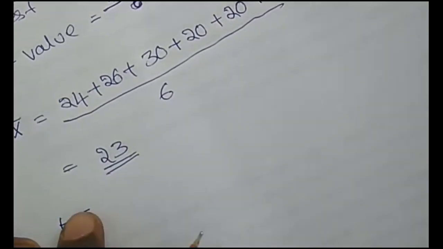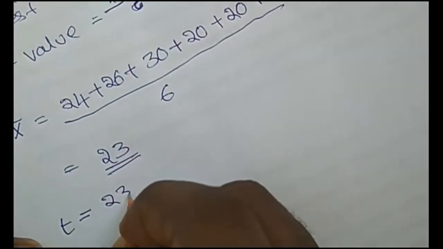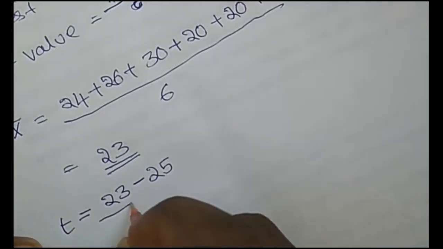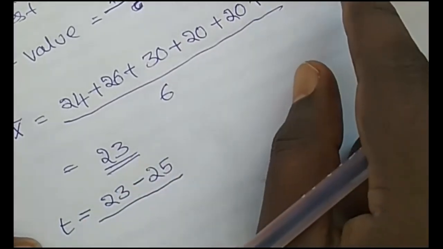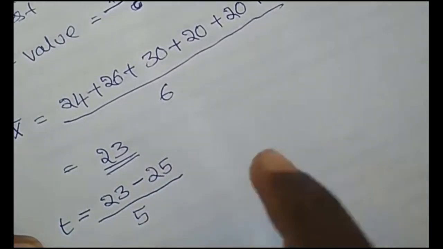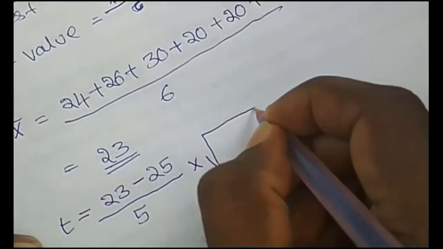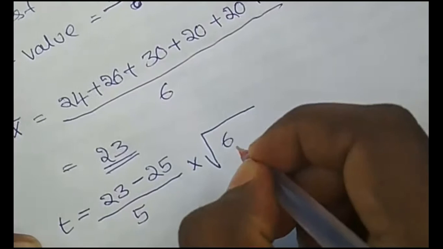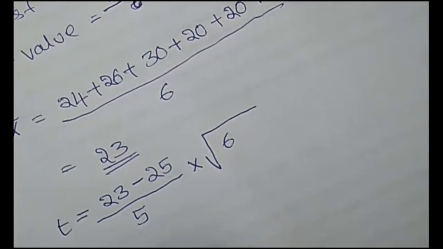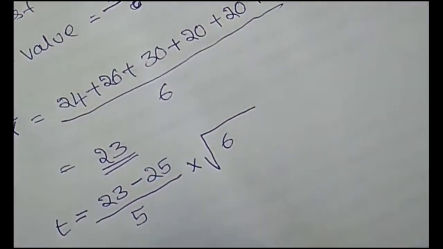So t is equal to X bar, which is 23, minus mu, which is 25, divided by standard deviation, that is 5, into square root of n, which is 6. So 23 minus 25 divided by 5 into square root of 6. Again, use the calculator. So here we get -2.